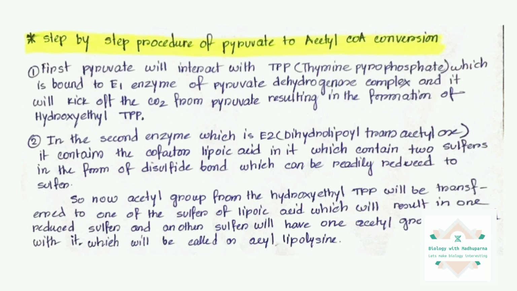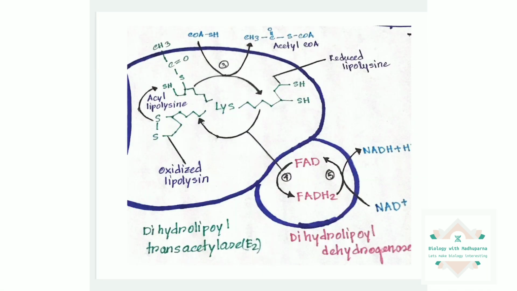The first enzyme contains the TPP cofactor, and the second one contains lipoic acid as its cofactor, in which there are two sulfurs in a disulfide bond, which can be readily reduced. Now the acetyl group attached to the hydroxyethyl TPP will be transferred to one of the sulfurs of the lipoic acid, which will form acetyl lipoyllysine.